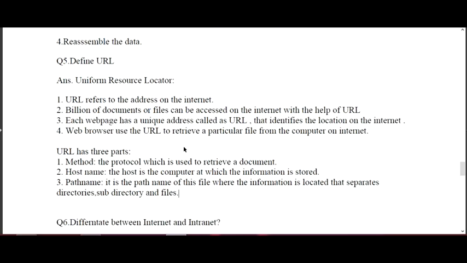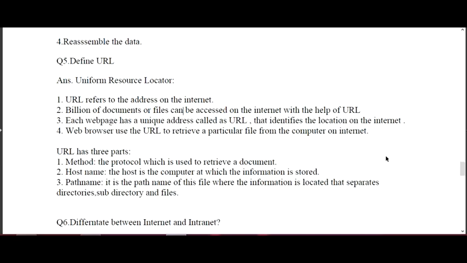So when we are talking about the URL, it consists of a billion number of files. Each web page could have a different unique URL. Two websites cannot have the same URL. A web browser uses the URL to retrieve a particular piece of information.